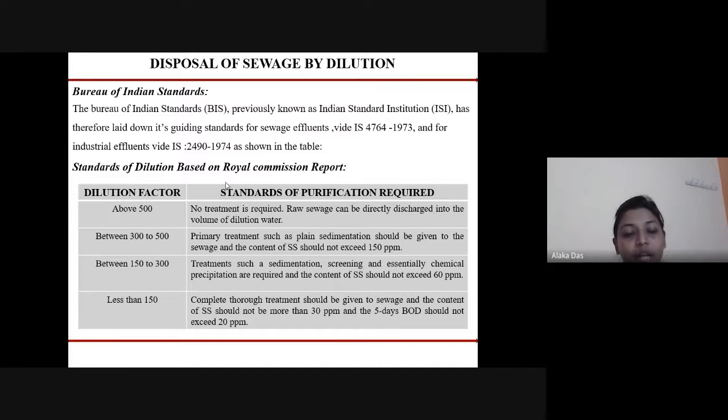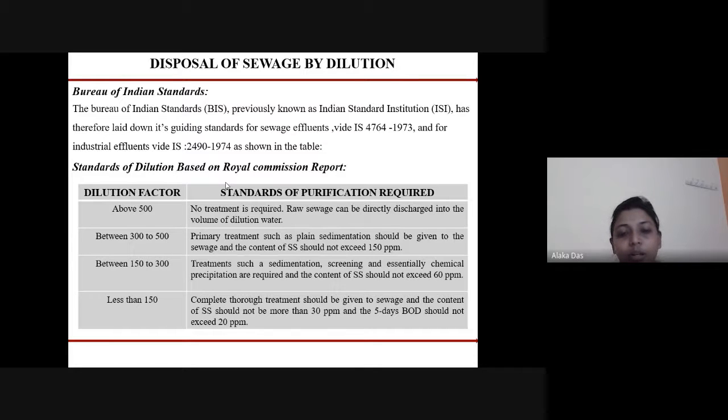And if the dilution factor is less than 150, then complete thorough treatment should be given to the sewage, and the content of suspended solid should not be more than 30 ppm, and the 5 days BOD also should not exceed 20 ppm. So these are the criteria for disposing the sewage on the land as well as in water.